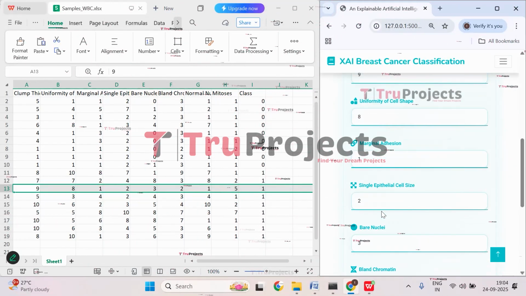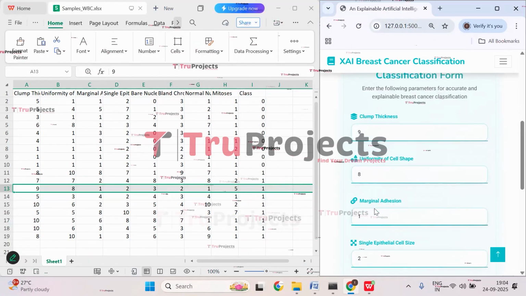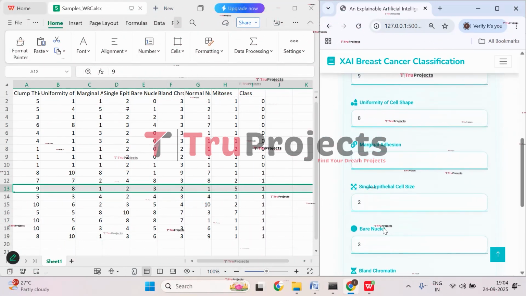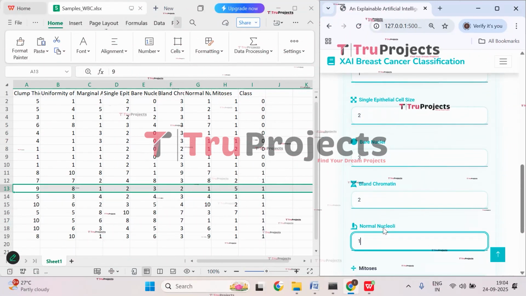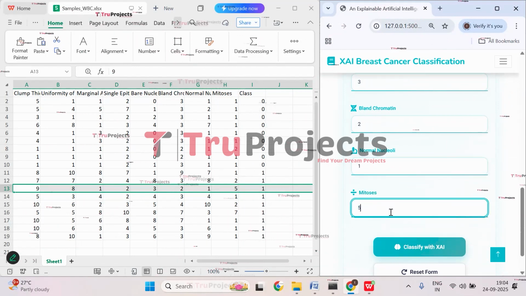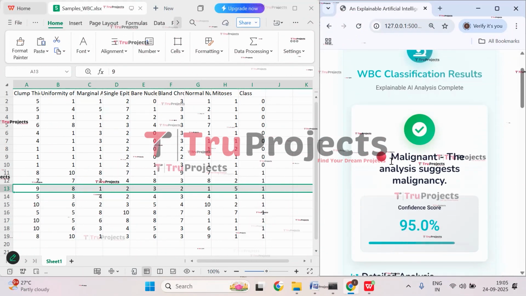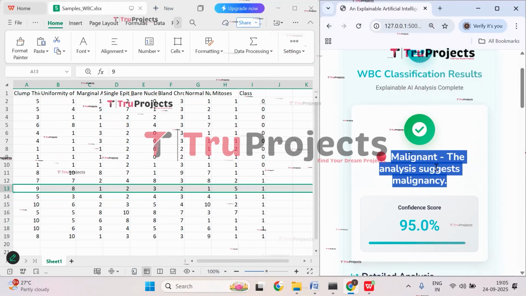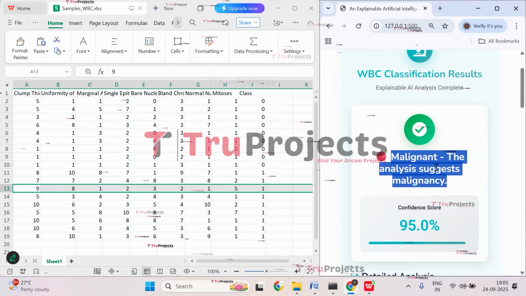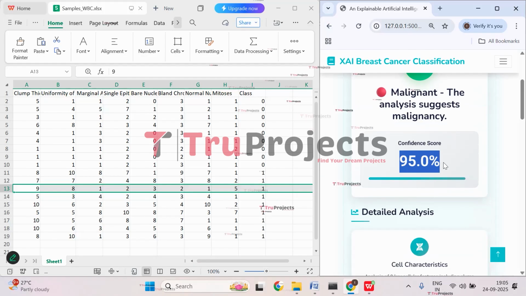We have missed something again. So let's recheck. 9, 8, 1, 2, 3, 2, 1, 5. Now click on classify with XAI. And here you can observe malignant has been predicted. That means the person has breast cancer, it has to be treated. With the 95% confidence score, it is giving the prediction.